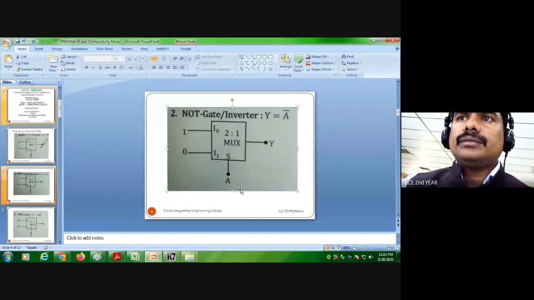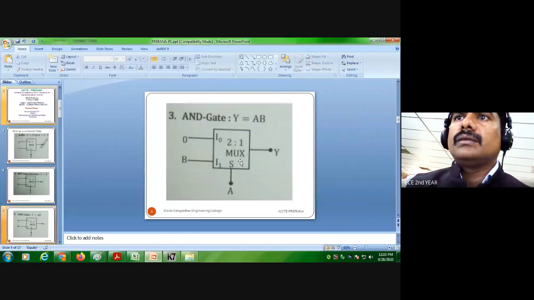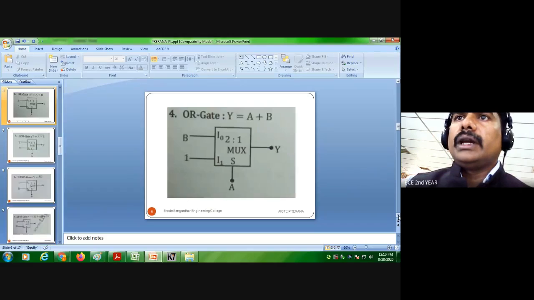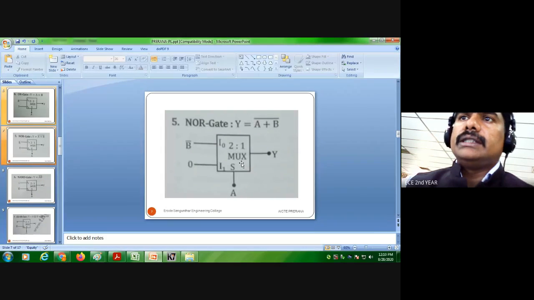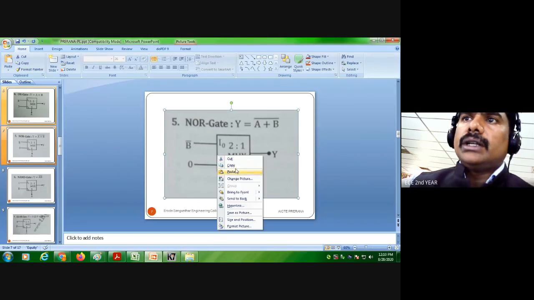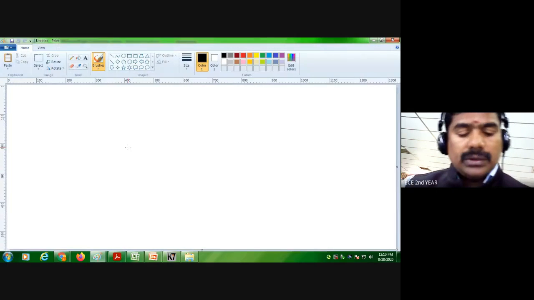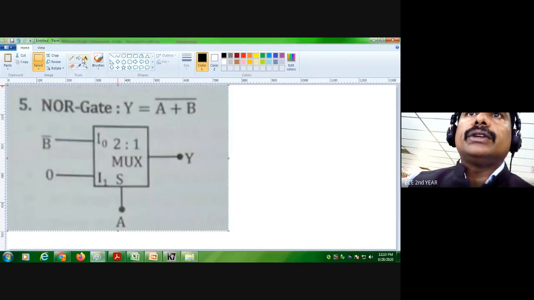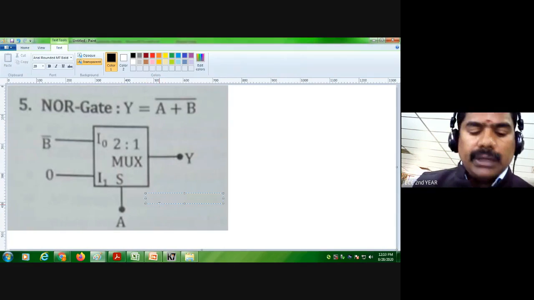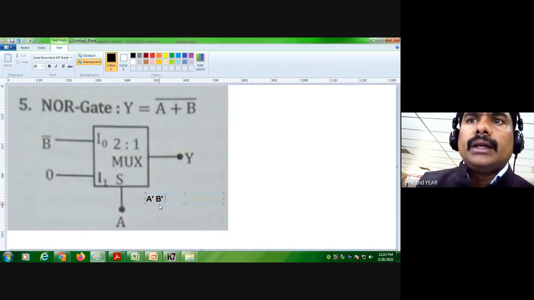Similarly, AND gate, OR gate, and this is the NOR gate. So for the NOR gate, write the equation. Here I give A dash into B dash plus A with A equal to 0 and A equal to 1, 1 into 0. What is the output?